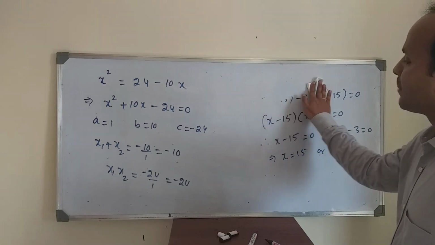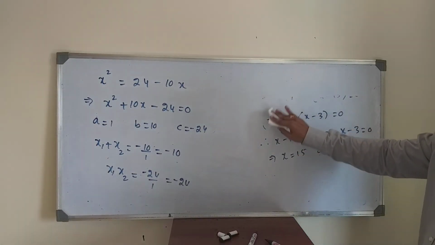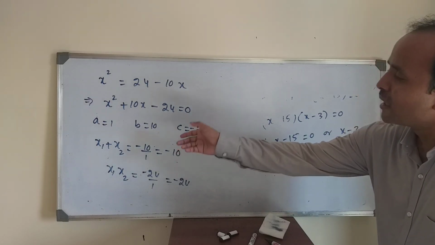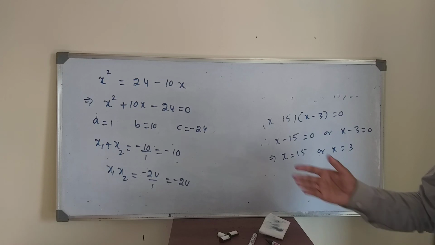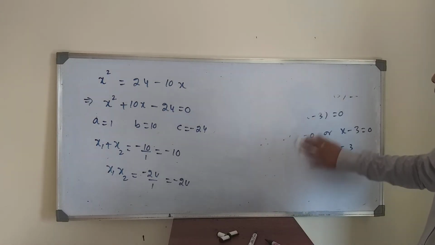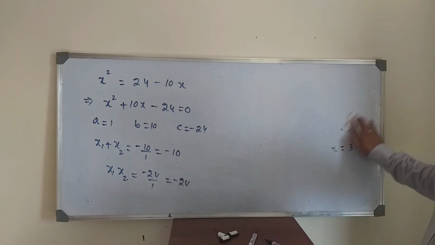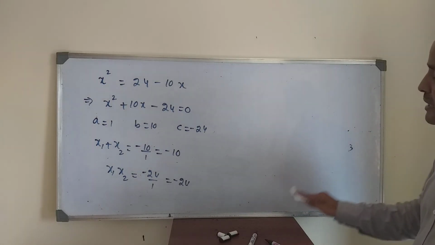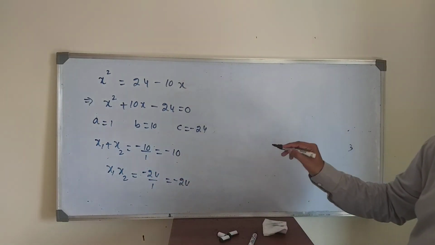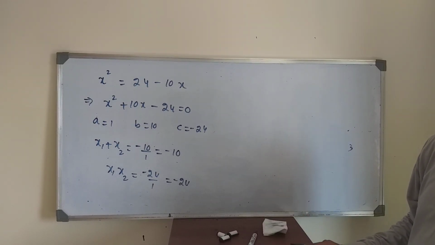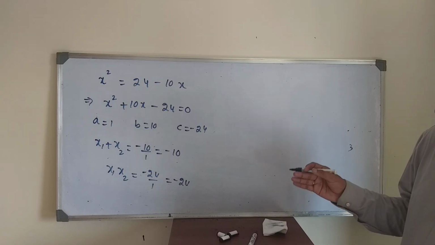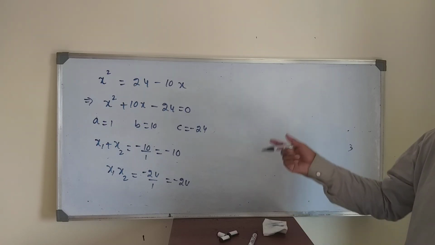Product of the roots we shall get minus 24. You can easily understand 12 twos are 24. To get minus 10, x1 must be minus 12 and x2 must be 2. So minus 12 plus 2 is minus 10. Answer completed. So whenever you have the product and sum of the roots, the problem we can easily complete. So sum is minus 10, product is minus 24. 12 twos are 24, but x1 must be minus 12, x2 is 2. Minus 12 plus 2 is minus 10, satisfied.